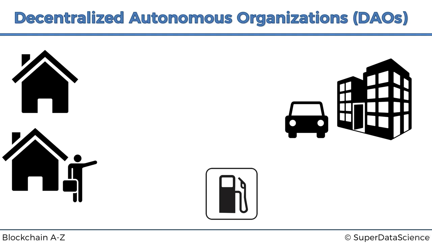So it doesn't need that human intervention. It doesn't need a board of directors. It doesn't need managers. It doesn't need employees. It just all happens on its own on the blockchain. That's the concept of DAO. And so let's have a look at a different example.